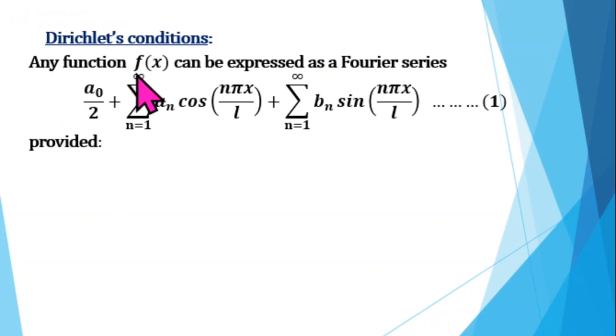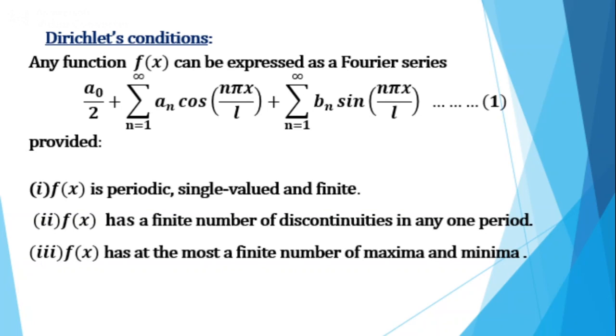Any function f(x) can be expressed as a Fourier series a0/2 + summation n from 1 to infinity a_n cos(nπx/l) + summation n from 1 to infinity b_n sin(nπx/l), provided it satisfies three conditions, namely: 1. f(x) is periodic, single valued and finite. 2. f(x) has a finite number of discontinuities in any one period. 3. f(x) has at most a finite number of maxima and minima. These three conditions are known as Dirichlet's conditions.